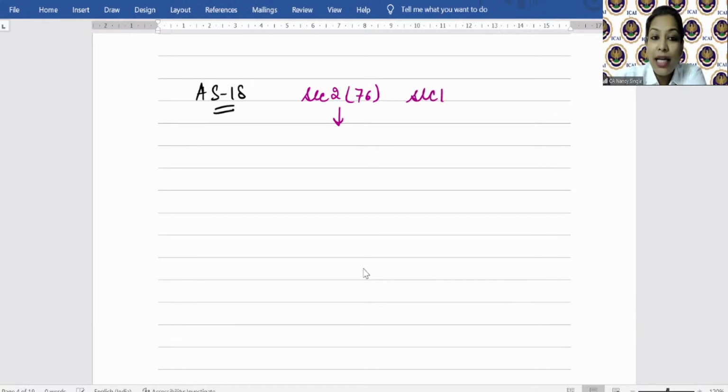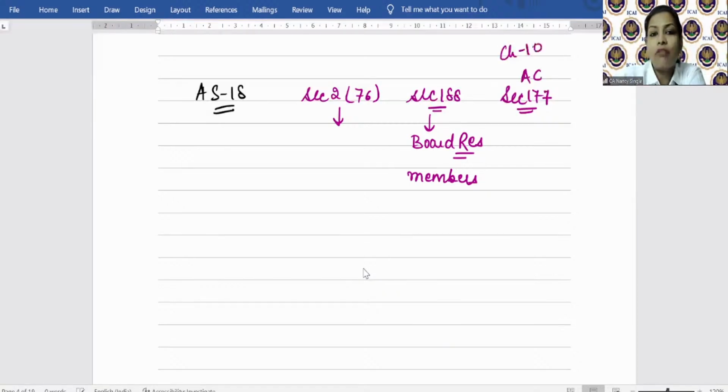Further, Section 188 of the Companies Act requires that when there is any related party transaction, it needs to be passed by way of what? Board resolution. And further, if it is beyond some limit, then a resolution of members is also required, right? And further, students, you will be studying in chapter number 10 with respect to audit committee, whereby you'll study that with respect to related party transactions, the approval of the audit committee is also required, right?